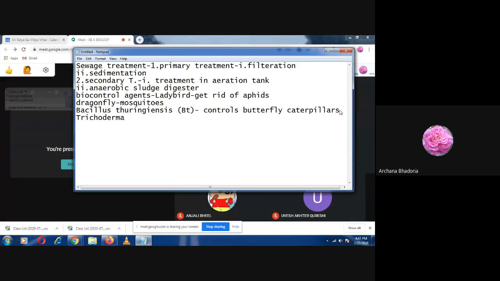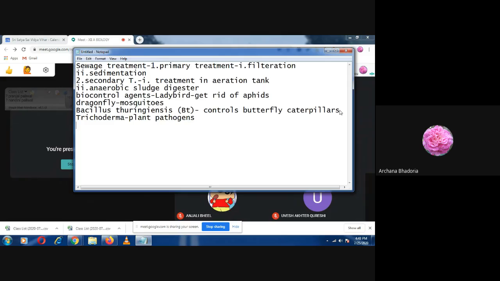Trichoderma is a fungus. And what does this trichoderma do? It will control different plant pathogens. So now try to understand. We have discussed 2 insects, 1 bacteria, another one trichoderma, which is a fungus, and the other one is the